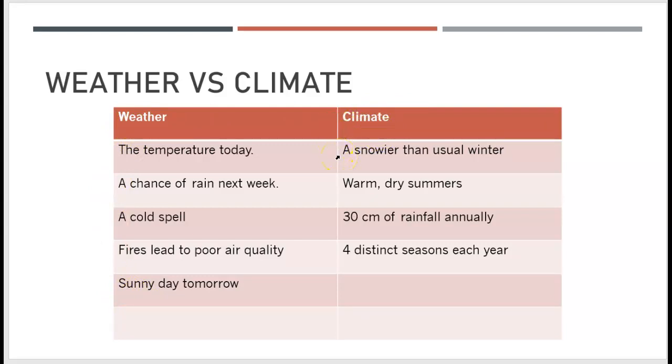Climate means that we have something like a snowier than usual winter, warm and dry summers. 30 centimeters of rainfall annually is an average, 4 distinct seasons each year. Those are all things that describe the climate, so the average over longer periods of time.